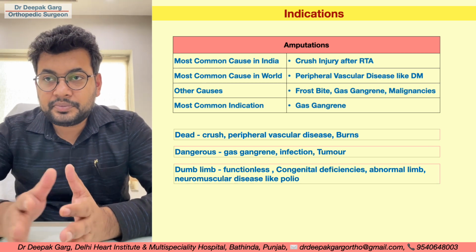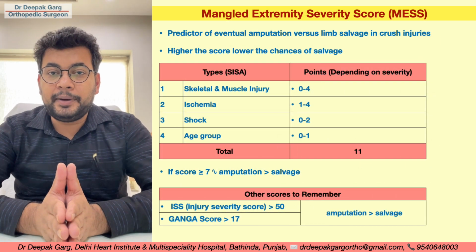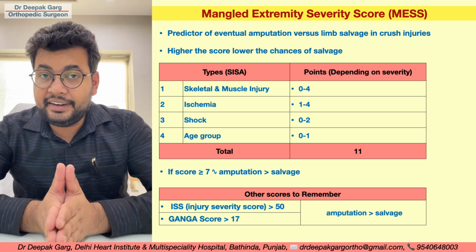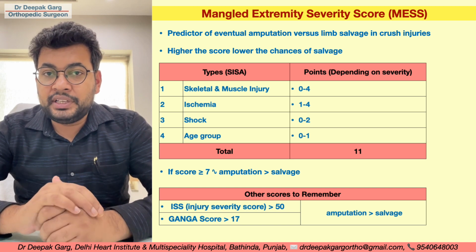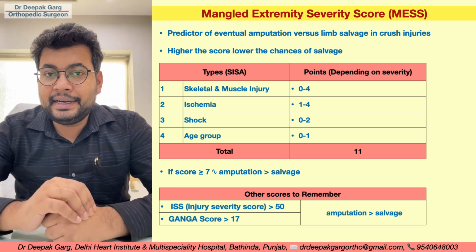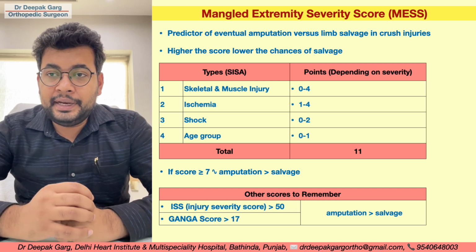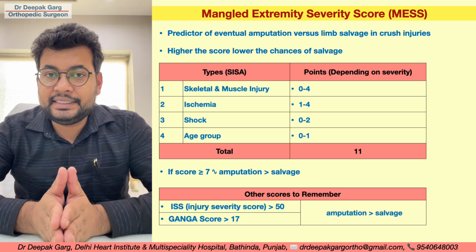If a patient presents to us in the casualty with a crushed limb, to decide whether we should go for amputation or salvage the limb, we use multiple scoring systems. The most commonly used is the mangled extremity severity score. It has 4 components. To remember the components, we have a mnemonic SISA, SISA.